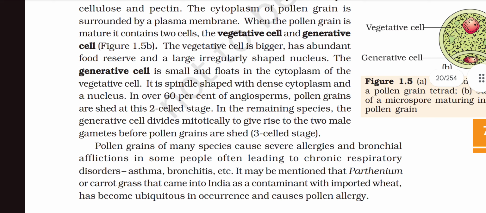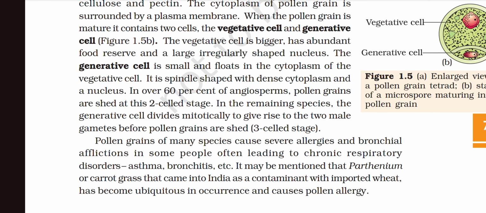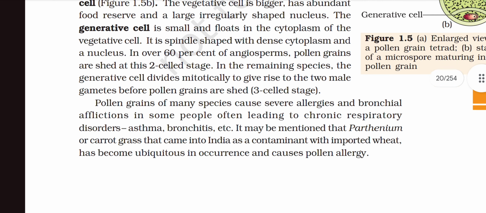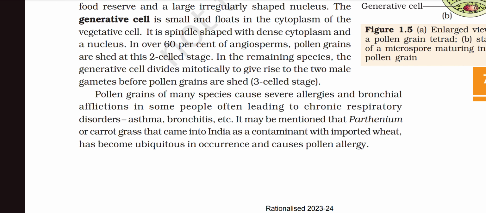The pollen grains of many species cause severe allergies and bronchial afflictions in some people, often leading to chronic respiratory disorders, asthma, bronchitis, etc. It may be mentioned that Parthenium or carrot grass, which came into India as a contaminant with imported wheat, has become ubiquitous in occurrence and causes pollen allergy, leading to chronic respiratory disorders.